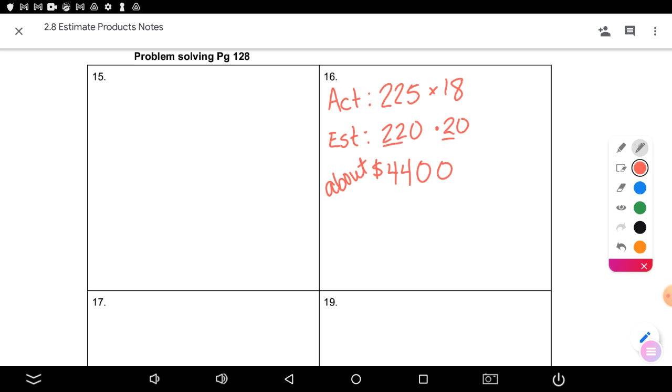What do you have to do for 1, 2, 3, and 4, Kinley? You have to estimate and find the actual. Yeah, you're going to show me your estimated problem and your actual problem and answer. Okay? On 5, 6, 7, 8, do you have to find the actual? No, you just have to do whatever it tells you to do in the book. Does that make sense? Jack?